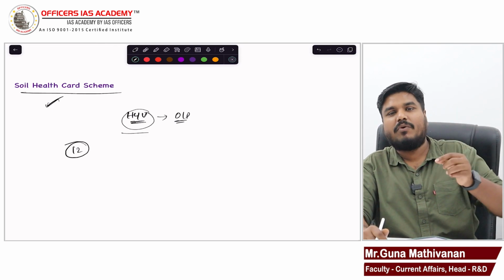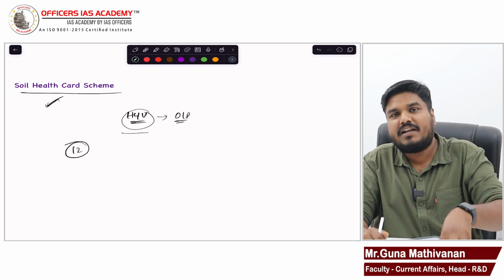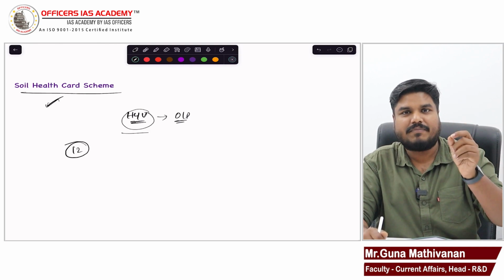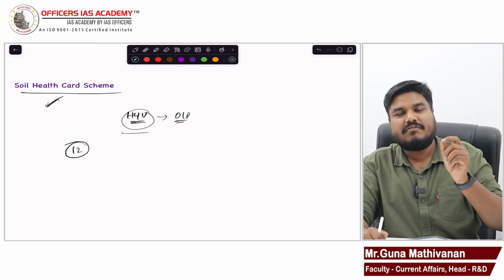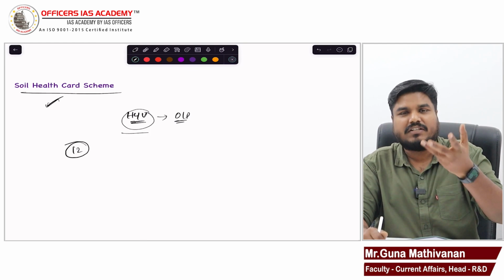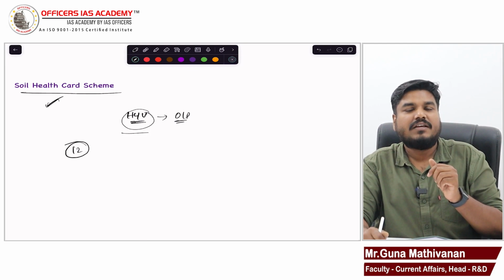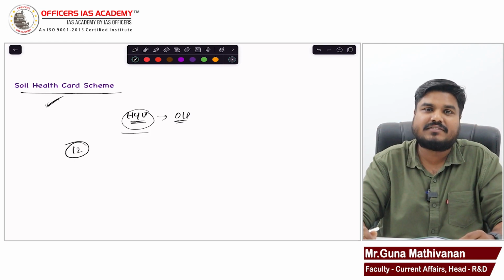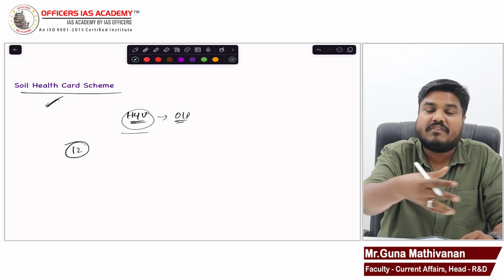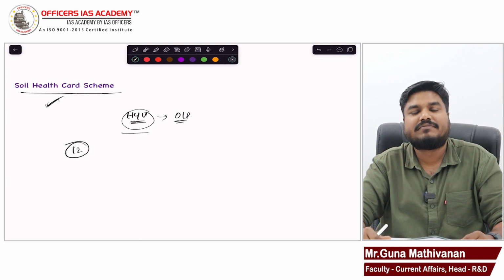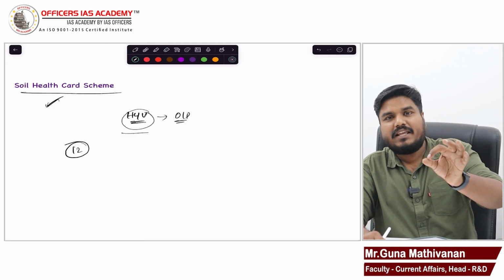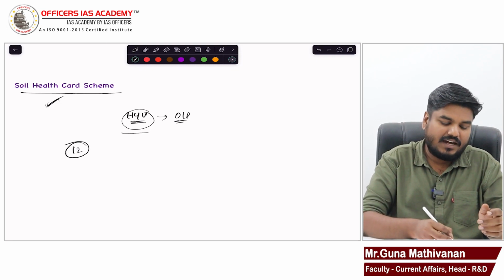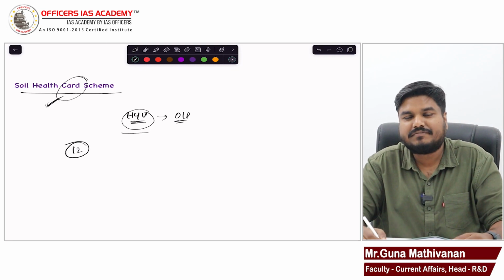And that report will say, okay, Guna, your farmland has this much percentage of potassium, this much percentage of nitrogen, this much percentage of phosphorus. So it will give information about macronutrients as well as micronutrients. It will also give information about the physical parameters of the soil. So the soil health card is going to be like a lab report.